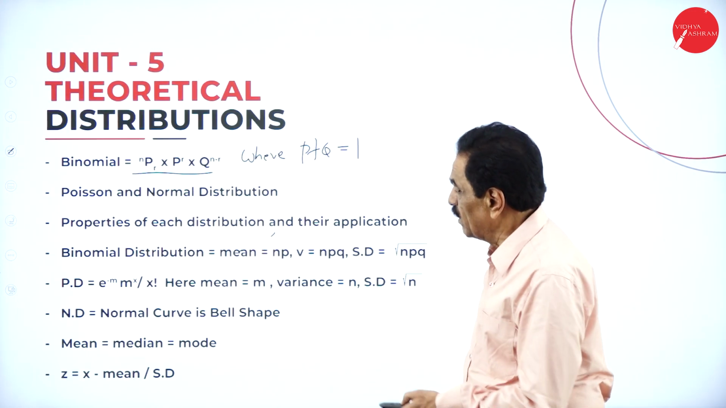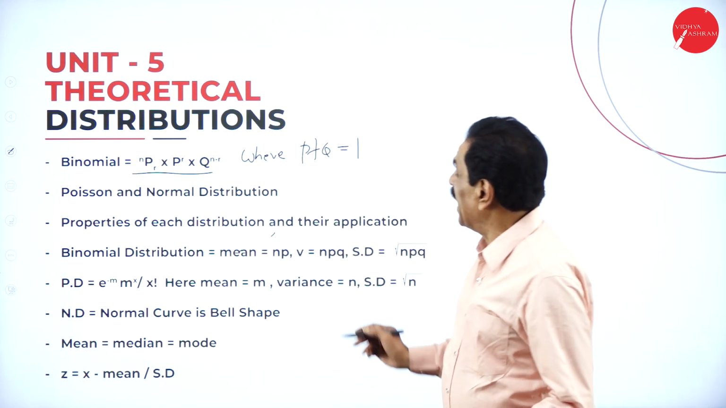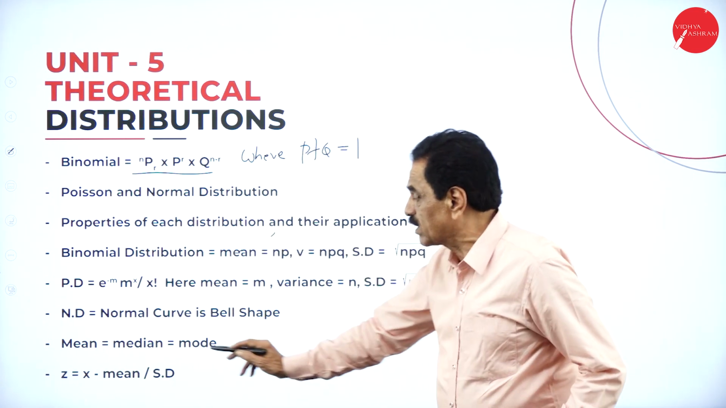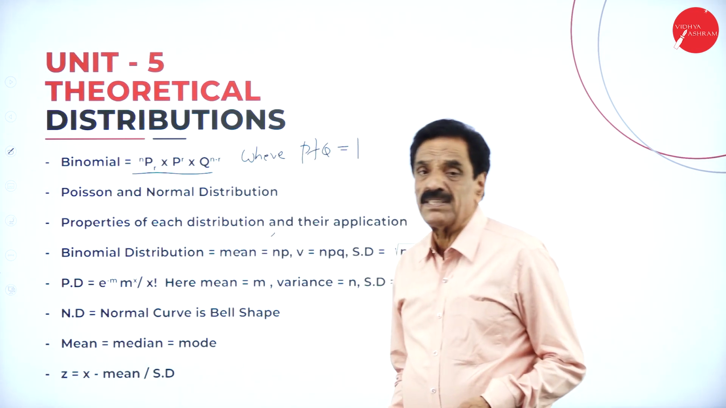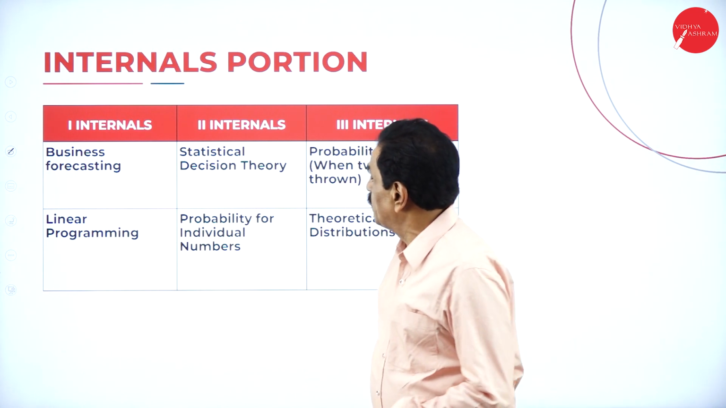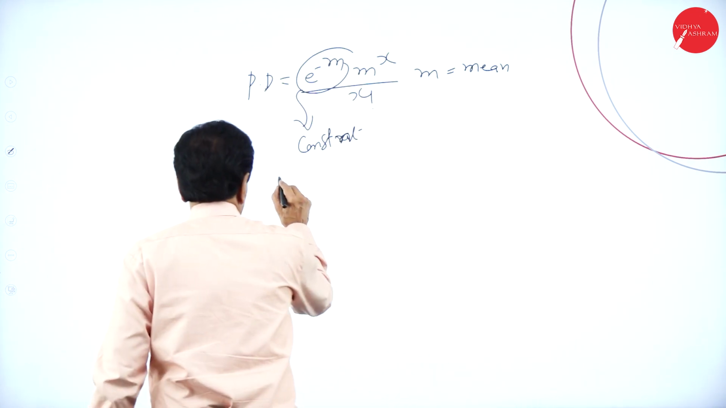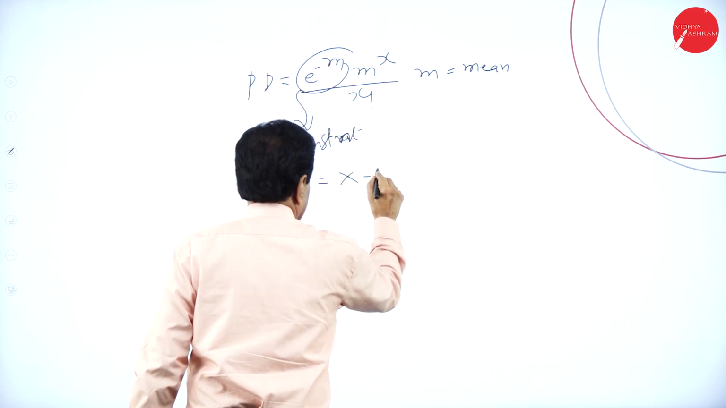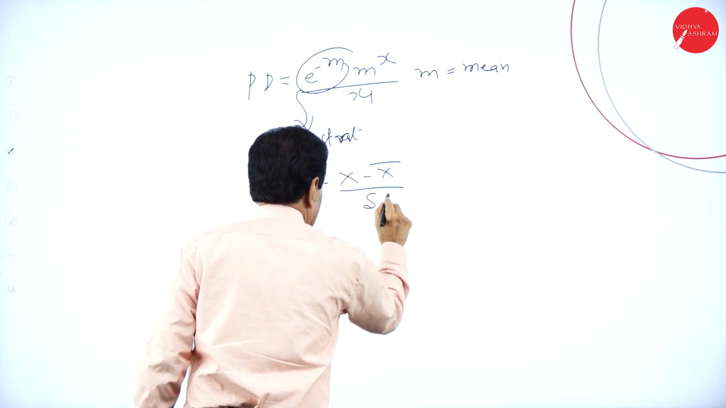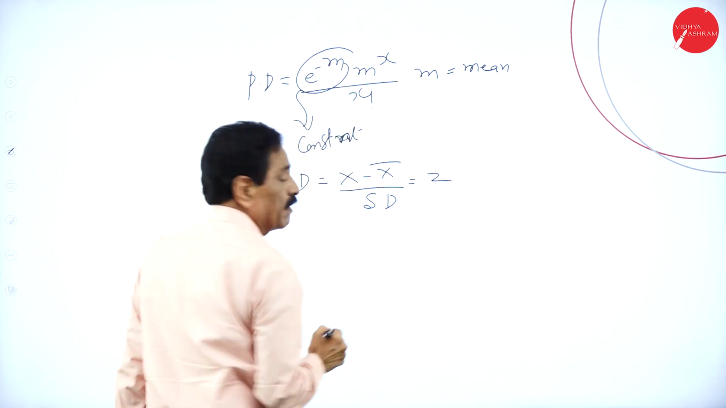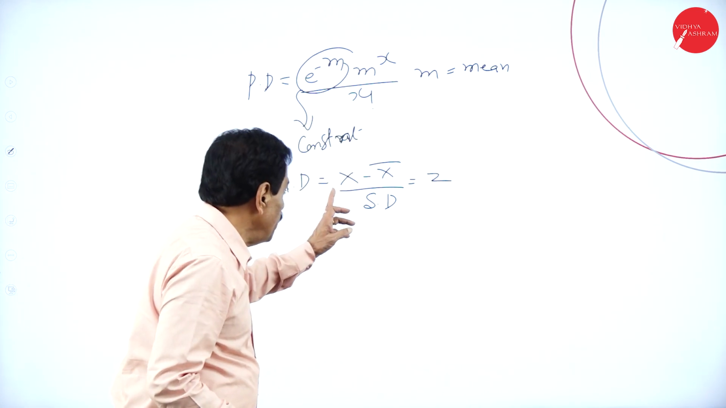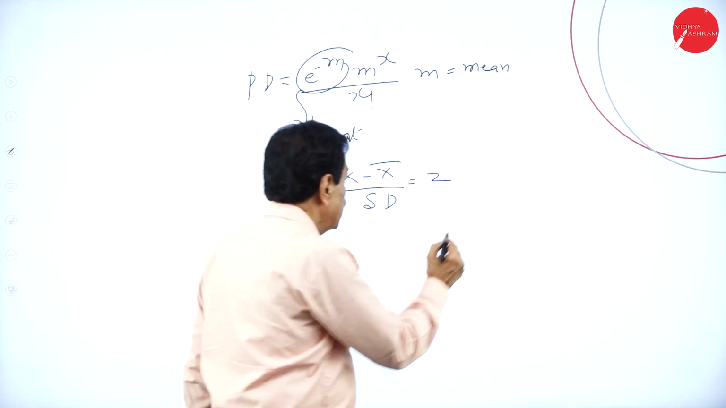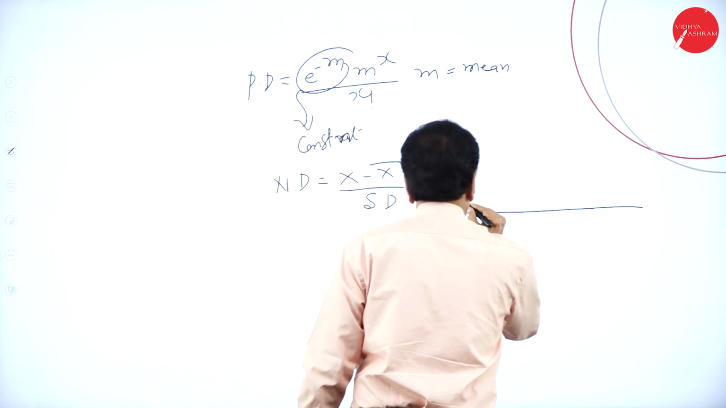Now, go back to the normal distribution. We will have a normal curve, and the normal distribution is represented by z, which is x minus mean divided by standard deviation. So in applying the formula, you have to calculate x, the mean and standard deviation will be given. This is called the normal curve. It is bell shaped.